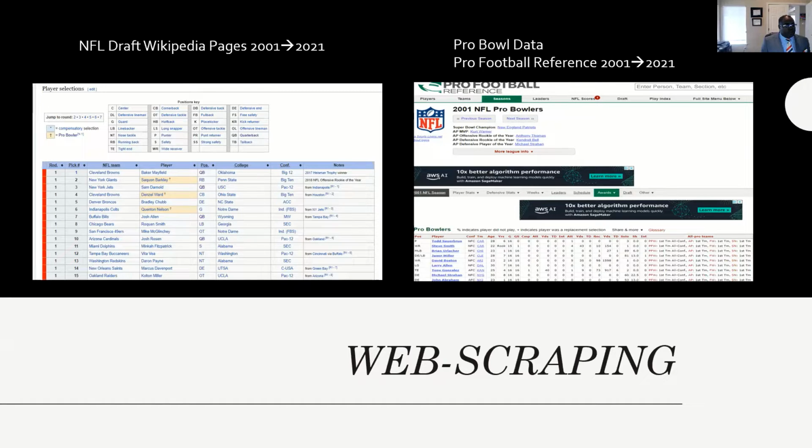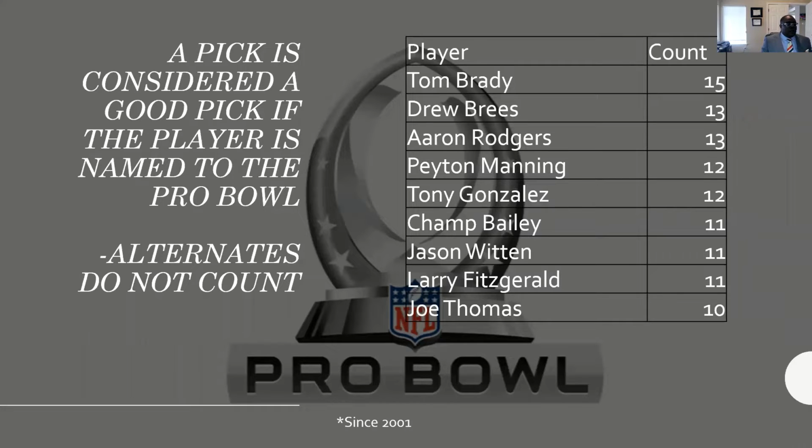Basically, you go to each page using what's called a batch macro from a software called Alteryx. You go to the 2001 page, then the 2002 page, all the way to the 2021 page. Same thing for the Pro Bowl data on Pro Football Reference, 2001 to 2021. Once we get all the data, we use something called a join to take the data from Pro Football Reference and match it up with the Wikipedia page.